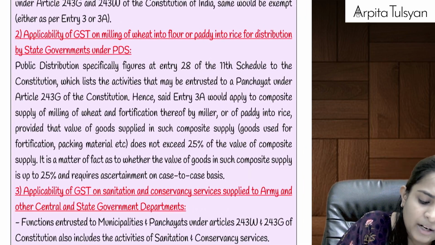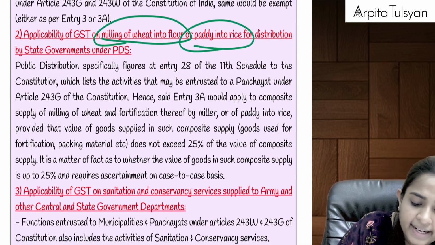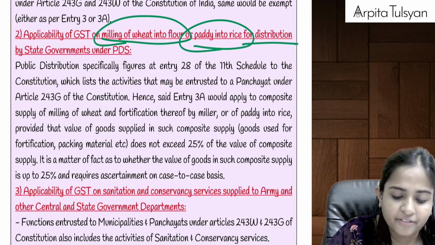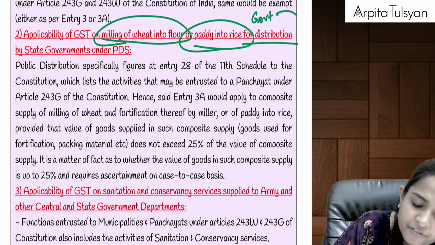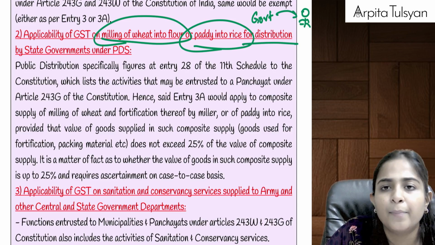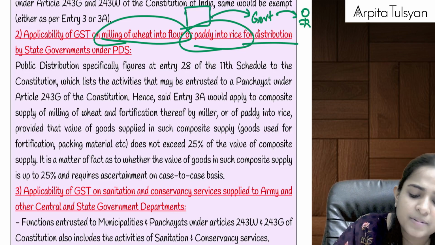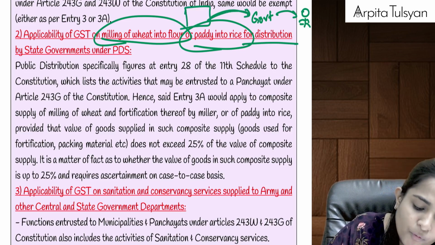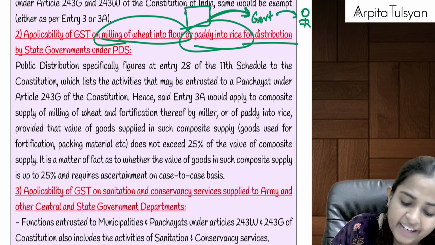Similarly, milling of wheat into flour, gehu into atta, or paddy into rice. Let's say the government is going to give this flour or rice to the general public under the public distribution system, but the government will also get it done from someone, na? So if someone is providing 100% labor services to the government, then it will be exempted under entry number 3.